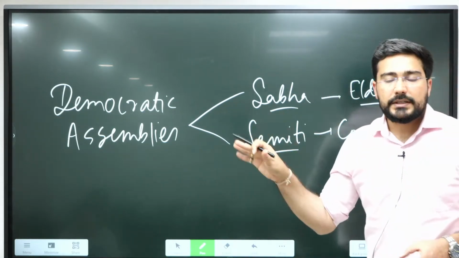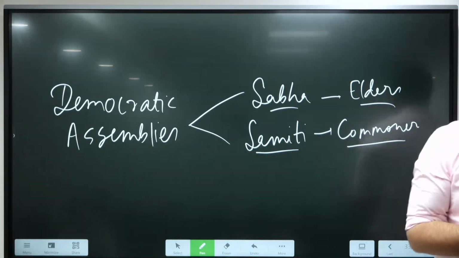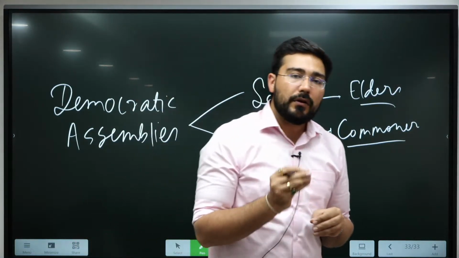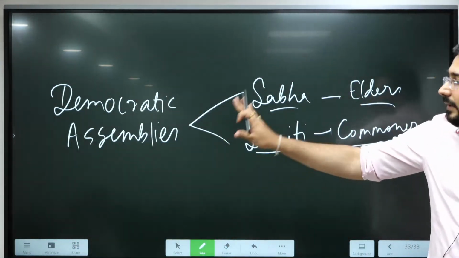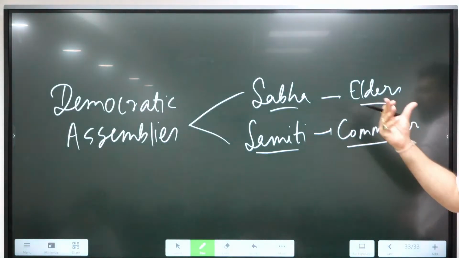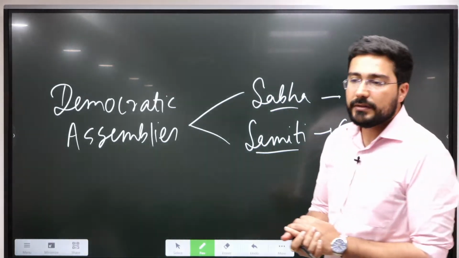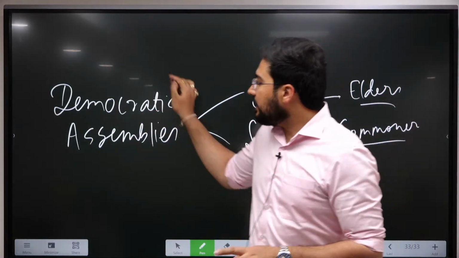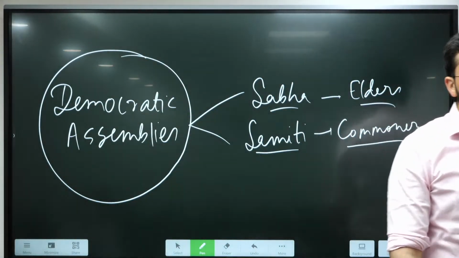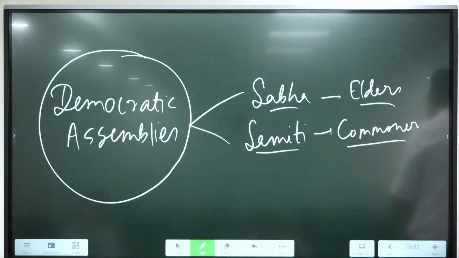And in both these assemblies, women used to participate during the early Vedic period. It means they did participate in the political life of the tribe. But this was reduced during the later Vedic period, where they were no longer allowed to participate in the functioning of Sabha and Samiti. So we see some part of democratic functioning within the Rig Vedic society, which is going to decline during the later Vedic period.